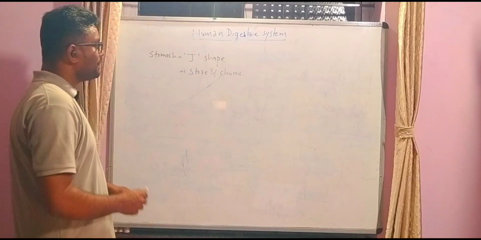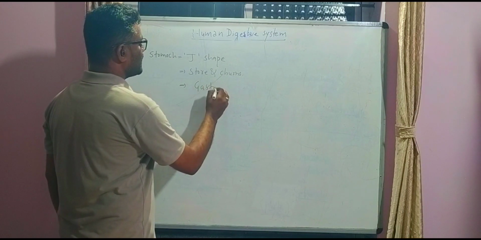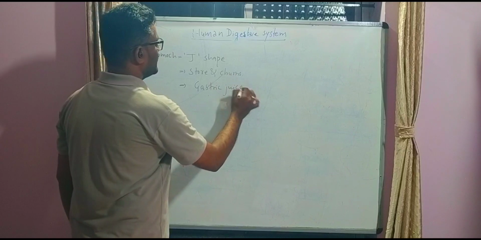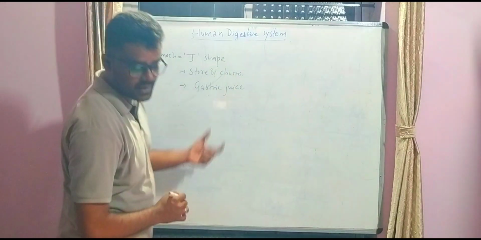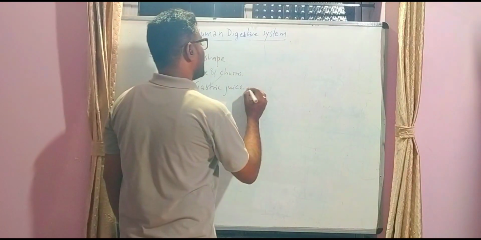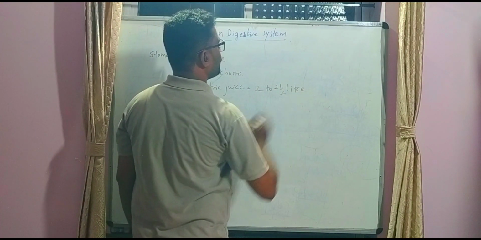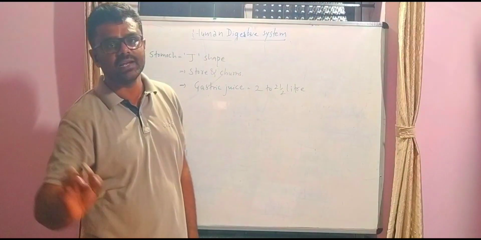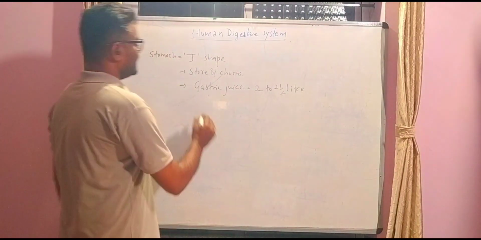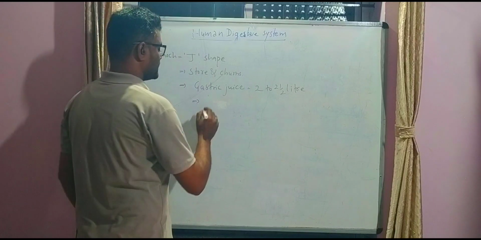The stomach also secretes gastric juice, around 2 to 2.5 liters of gastric juice. That gastric juice consists of different types of substances.